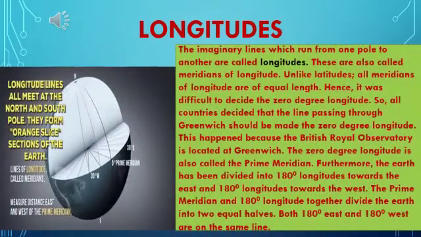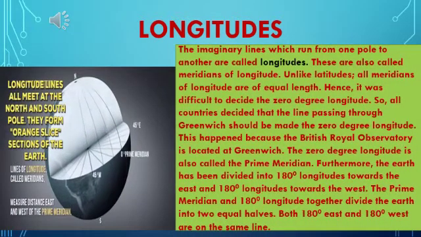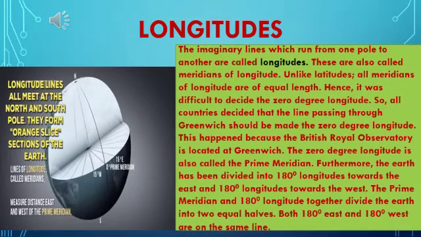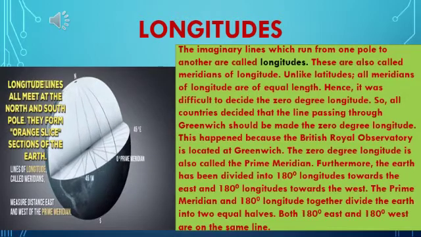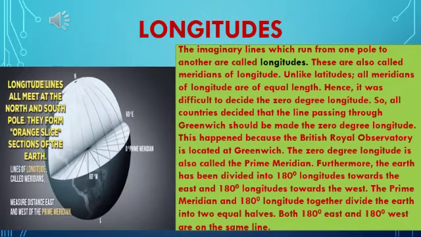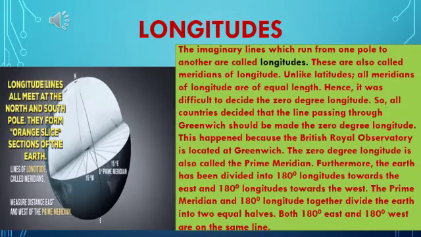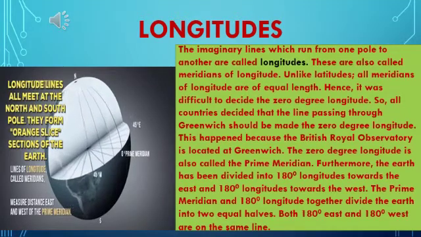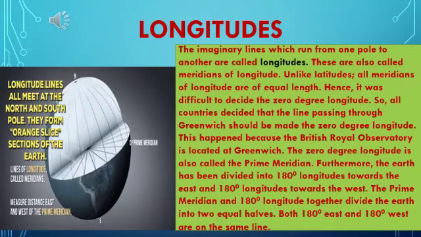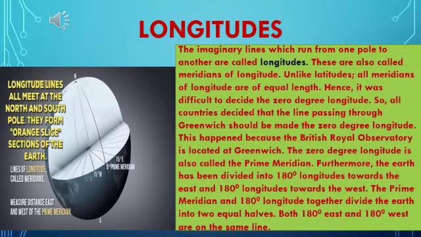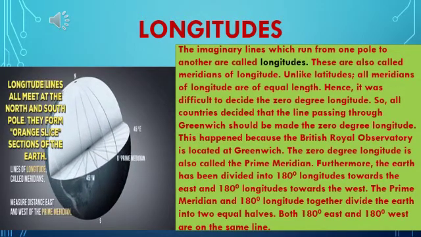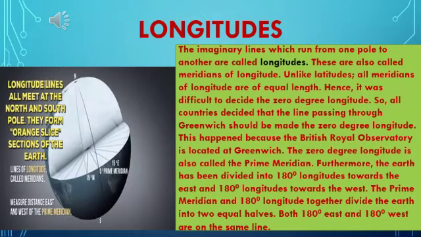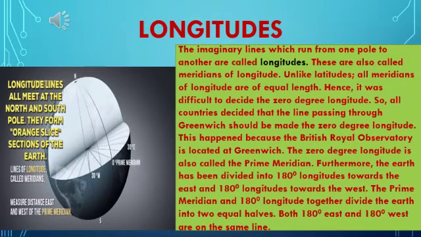Now the next topic is longitudes. The imaginary lines which run from one pole to another are called longitudes. These are also called meridians of longitude. Unlike latitudes, all meridians of longitude are of equal length. Hence, it was difficult to decide the 0-degree longitude. So, all countries decided that the line passing through Greenwich should be made the 0-degree longitude. This happened because the British Royal Observatory is located at Greenwich. The 0-degree longitude is also called the prime meridian.